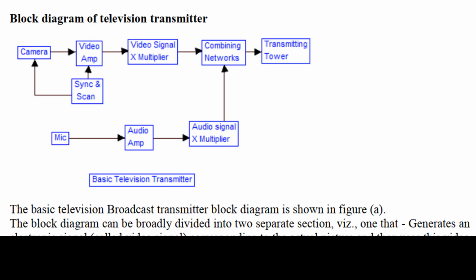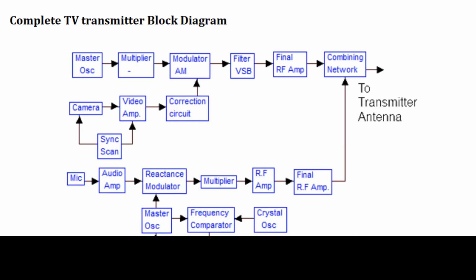Let us take a look at the TV transmitter. Look at this block diagram. In this block diagram we are viewing the master oscillator, multiplier, modulator, filter, and final RF amplifier. This is for one track. Another track is audio amplification and reactance modulator, multiplier, RF signal, and final RF amplifier. This is combined and given to the antenna.